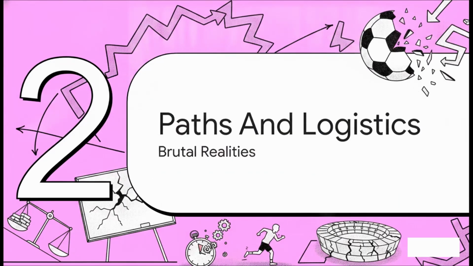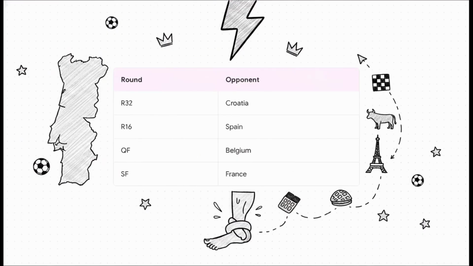Moving on to Section 2, brutal paths and logistics. Let's look at exactly how this broken symmetry translates into real-world nightmares for the teams we love to watch. This isn't just a theoretical math problem on a whiteboard. It creates very real physical and tactical hurdles on the ground.